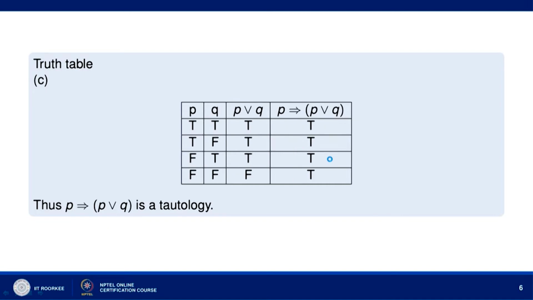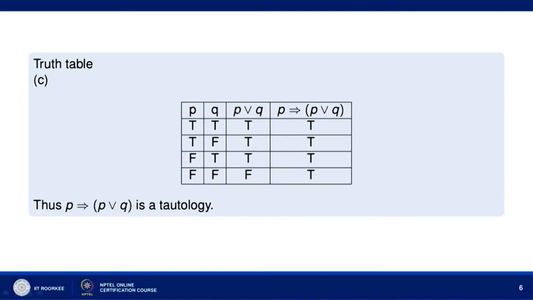Now, let us consider the third case. In the third case, we have to show that P implies P or Q is a tautology. So, these are the truth values of P and Q: TT, TF, FT, FF. Then P or Q has truth values T, T, T, F, and then P implies P or Q.